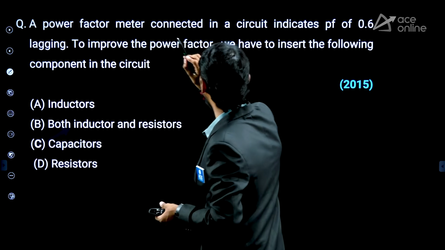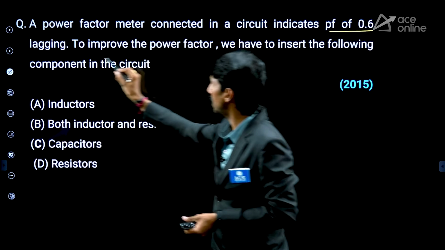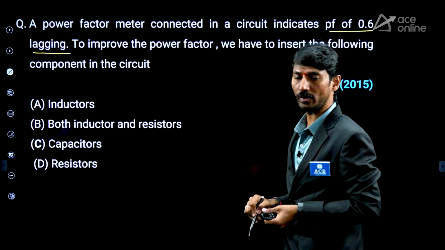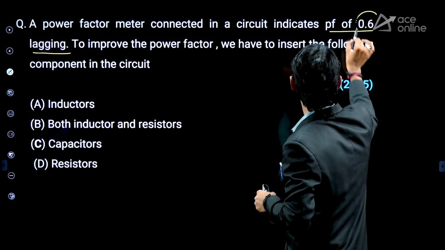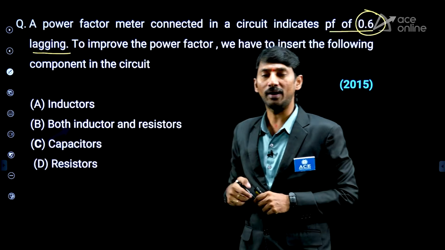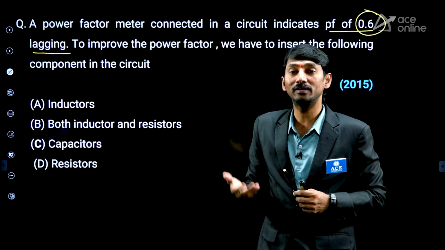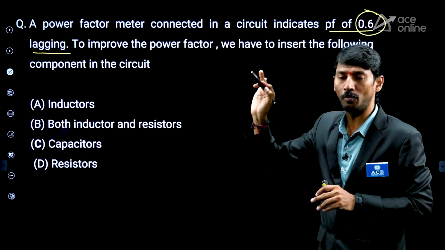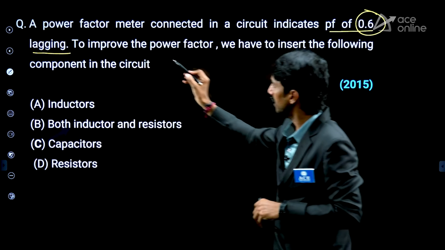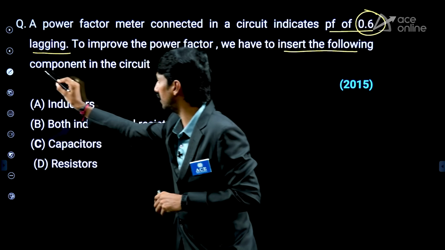A power factor meter connected in a circuit indicates power factor of 0.6 lagging. Okay, power factor meter is connected to measure the power factor. They observed 0.6 lagging. 0.6 power factor is a little bit poor power factor only. Generally what we expect? 0.8 or 0.8 plus. So 0.6 means low power factor. To improve the power factor, we have to insert the following component in the circuit.